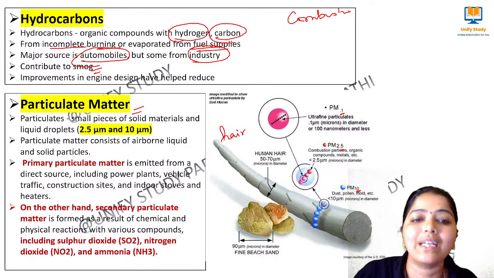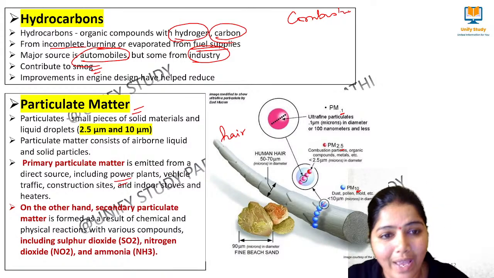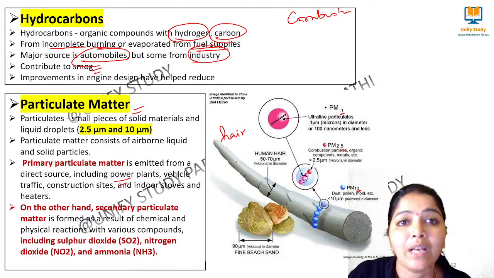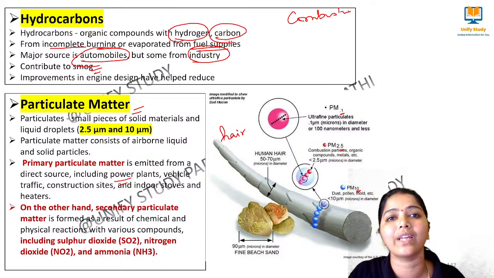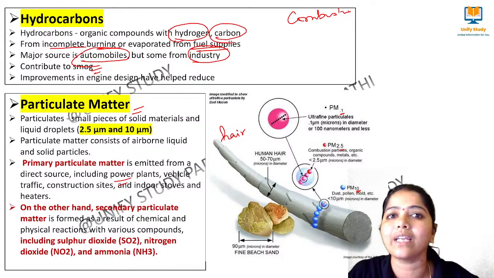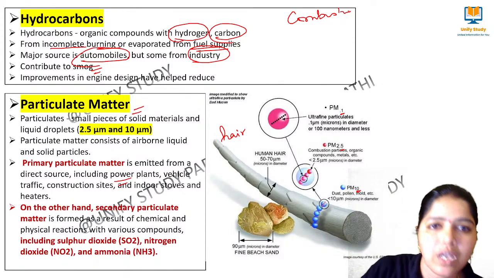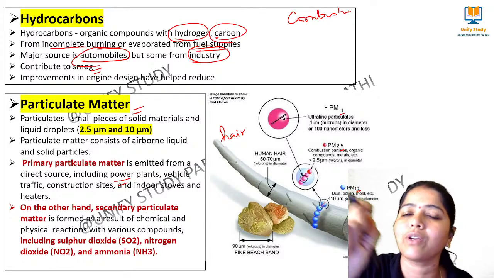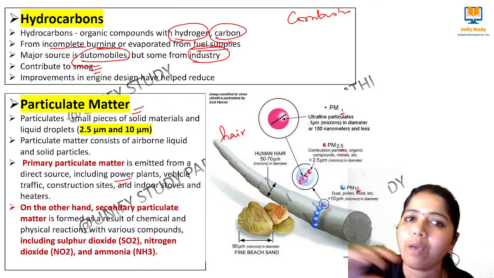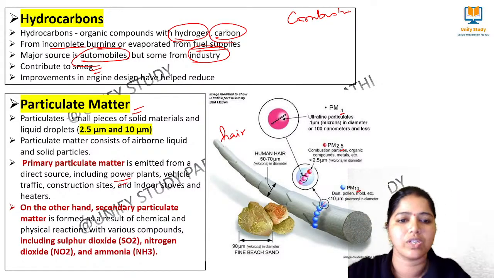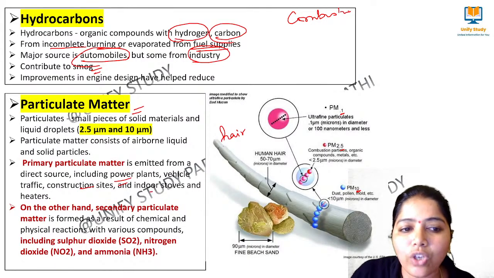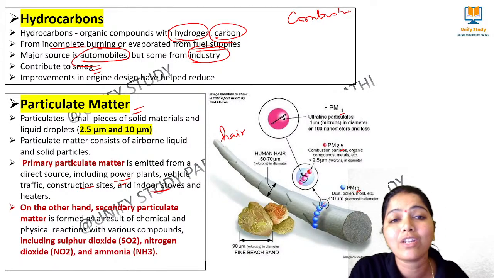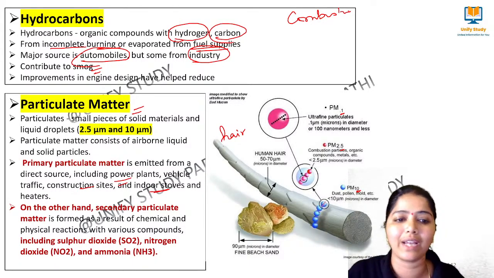It is emitted directly from power plants, vehicles and construction sites. Because of construction sites, the air quality is getting worse and worse, as more and more construction is being done. So more particulate matter of very small size is being emitted from these sources. Construction sites, indoor stoves and heaters are the main sources of primary particulate matter.